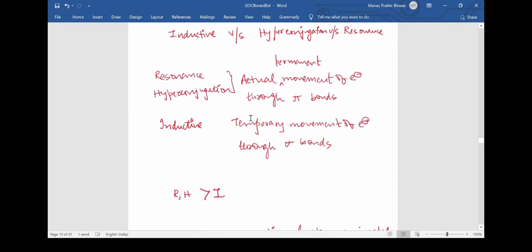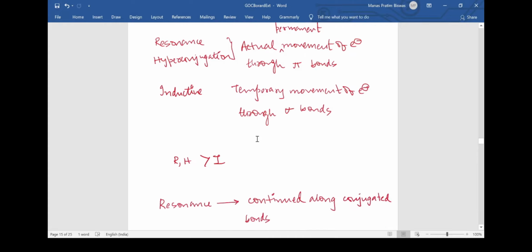Firstly, I have classified resonance and hyperconjugation into one group because both of them are permanent movement of electrons through pi bonds. I also made you write this point when I was teaching resonance, that resonance is the actual and permanent movement of electrons through the pi bonds. But the inductive effect is a temporary movement of electrons through the sigma bonds, primarily happening because of the electronegativity difference between the atoms present in the molecular species. So we can always say that a temporary effect is weaker than a permanent effect.